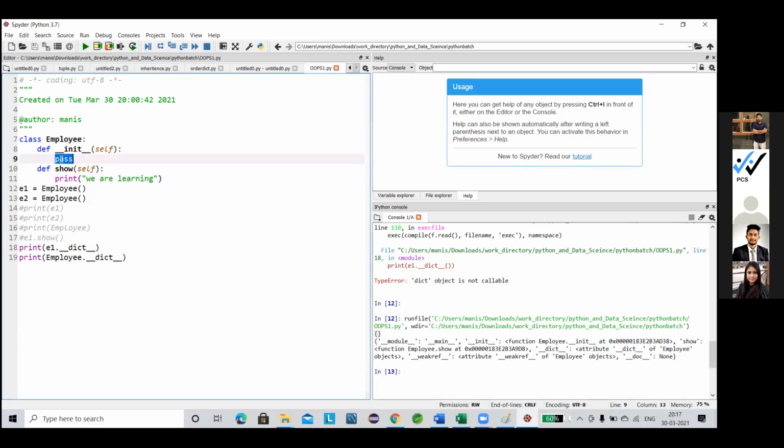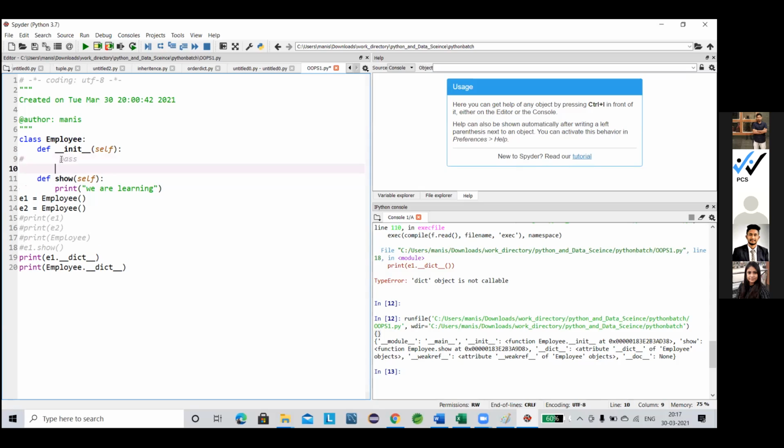Now let me show you something. Let's think it takes some values, name and age.